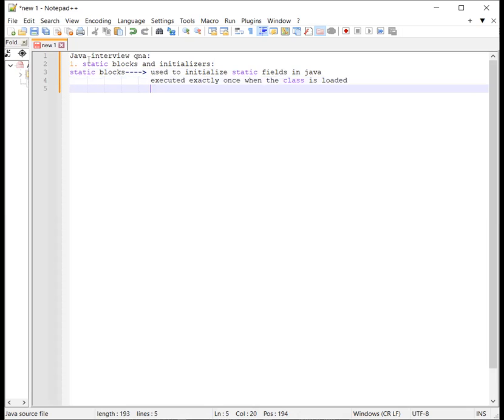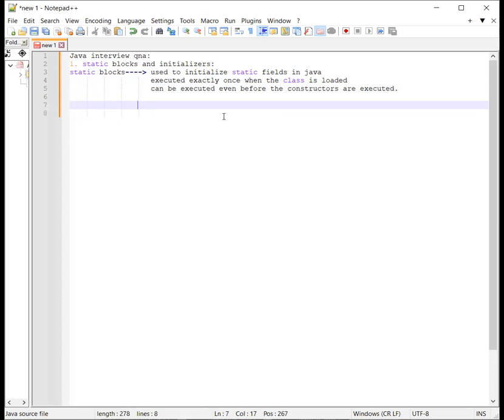And the next thing: static blocks are executed even before the constructors are executed. So our first question is done. Like in this way, we can give the answers on static blocks and initializers.